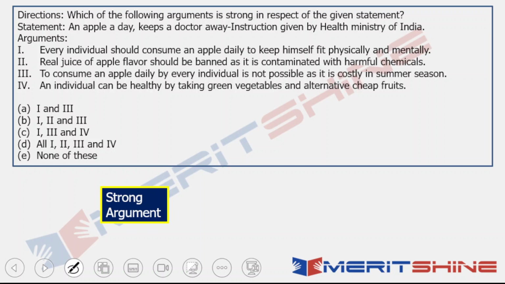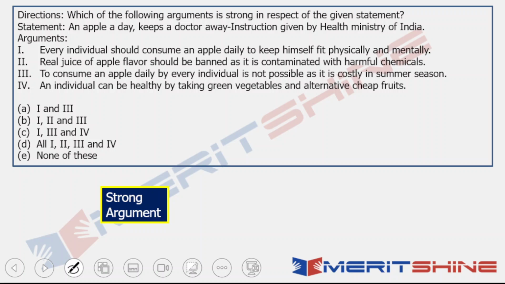But in the exam, there is a time pressure on you. So we will try and do these questions very fast. How do we do these questions very fast? By implementing smart ways of solving them, right? So what would be a smart way of solving it? Whenever it's a strong argument question, the argument cannot be in contradiction to the statement, isn't it?